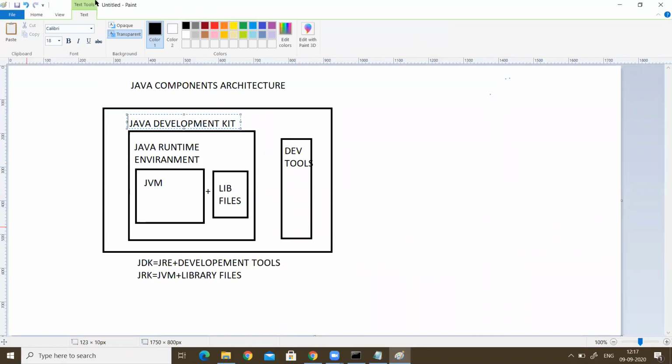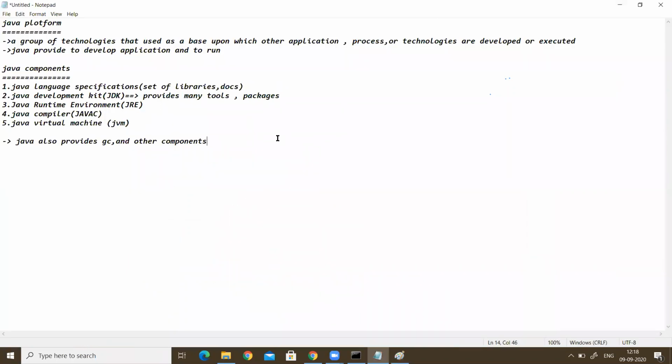When we want to write a program, first of all we have to install Java. Installing Java is what we call environment setup. We have to set up the Java environment in our system. To do that, we have to install the JDK first.